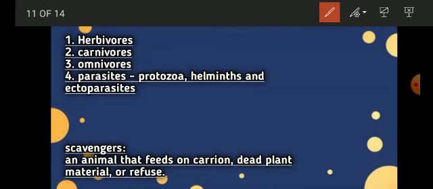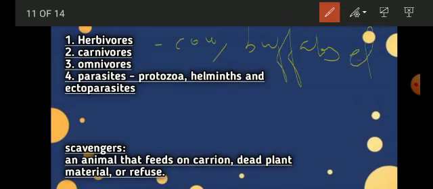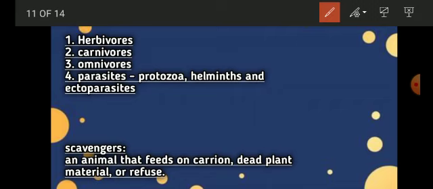So what are herbivores? Herbivores are those organisms that eat only green plants. Organisms that eat only grass or green plants come under the category of herbivores. For example, cows, buffaloes, etc. These are some examples of herbivores. I guess herbivores is clear.